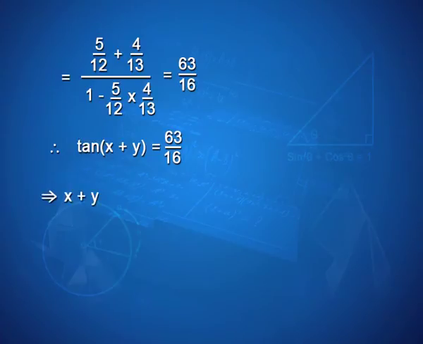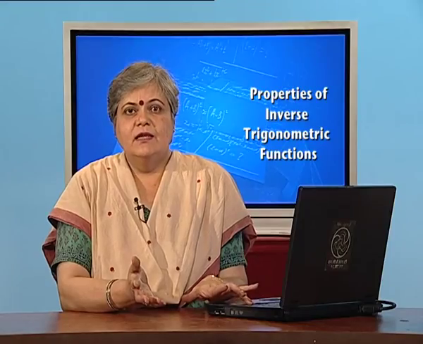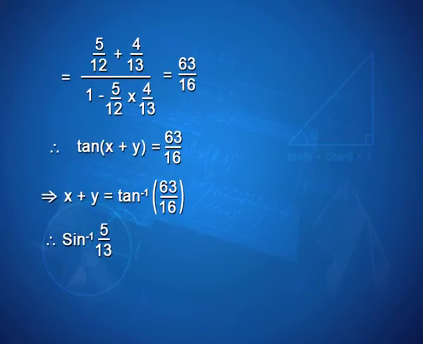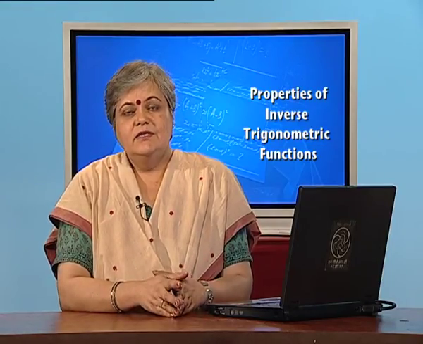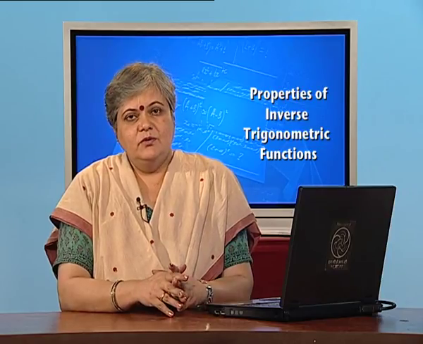X plus y therefore is tan inverse of 63 by 16. What was x? Nothing but sin inverse of 5 by 13, and y is cos inverse of 3 by 5, and hence your problem is solved. So, it was not so very challenging, was it? Just keep calm about it, and I am sure you will get through it.